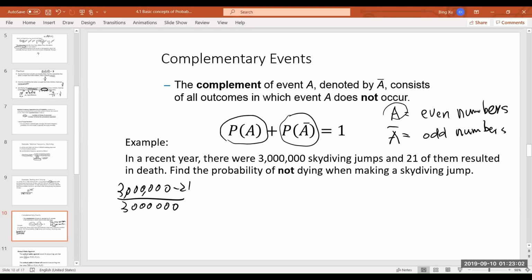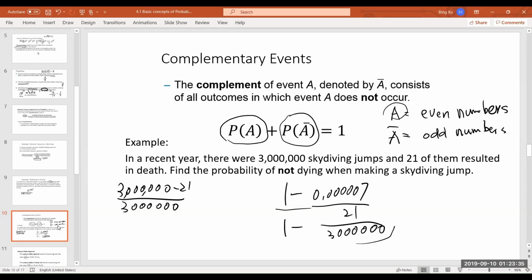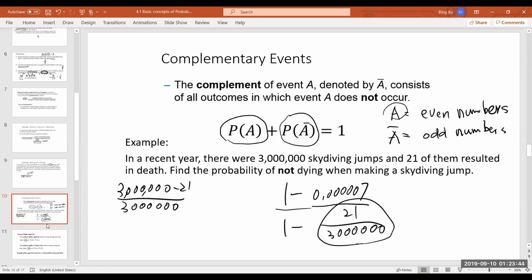There's another way, which is you use 1 minus whatever you got earlier, 0.000007, if that's enough zeros. Let's just say this is the right answer. So this number would be the probability of skydiving and not dying. Basically, 1 minus 21 divided by 3 million. So figure out whatever this is first and then subtract it from 1. Okay? All right.